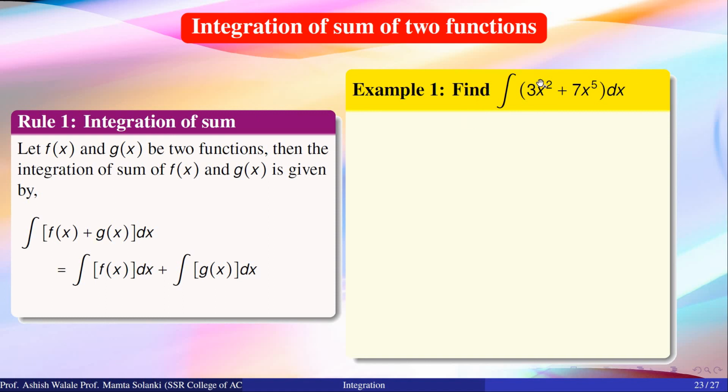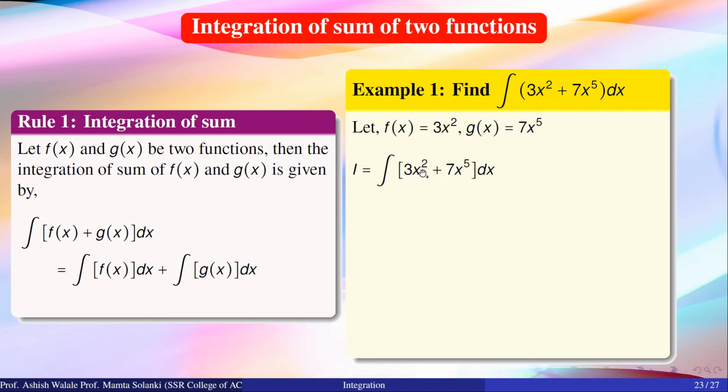For example, consider this function, find integration of 3x square plus 7x raised to 5 dx. Let f of x is equal to 3x square and g of x is equal to 7x raised to 5.